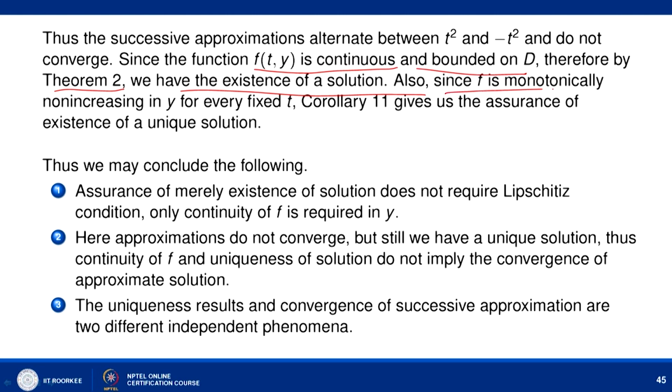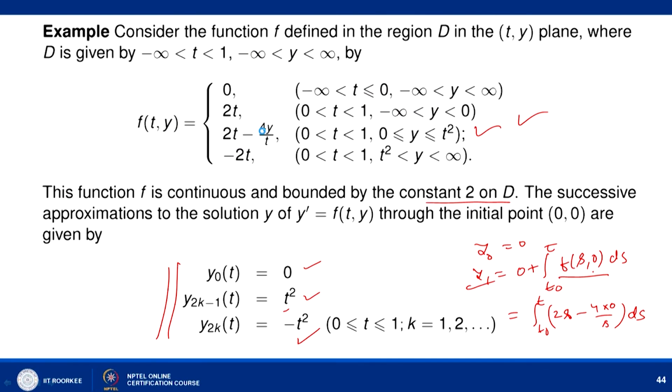Not only this, f is monotonically non-increasing in y, which I am also leaving to you to verify. Then corollary 11 gives the assurance of existence of a unique solution. So, in this particular problem, the successive approximations do not converge, but it has a unique solution.